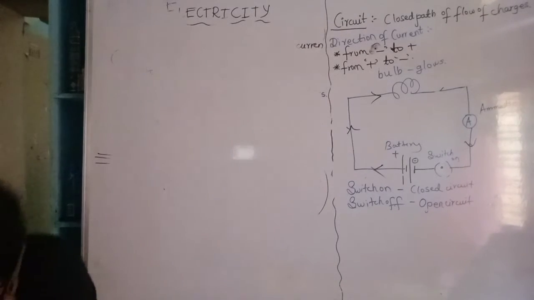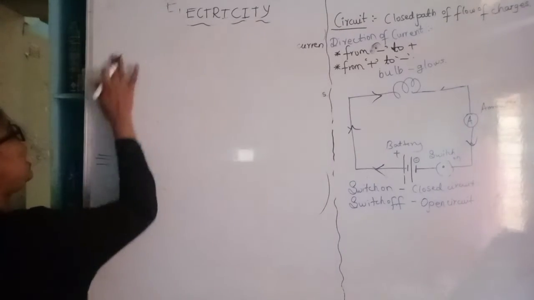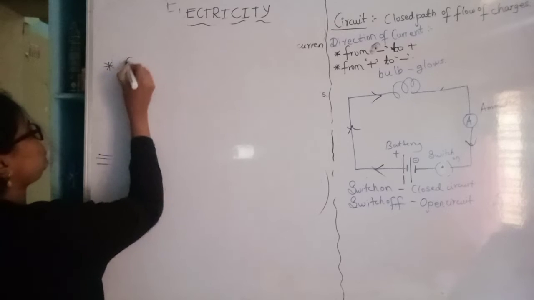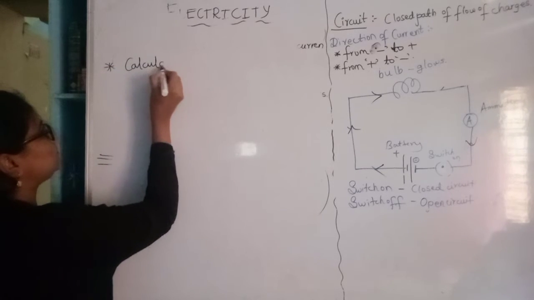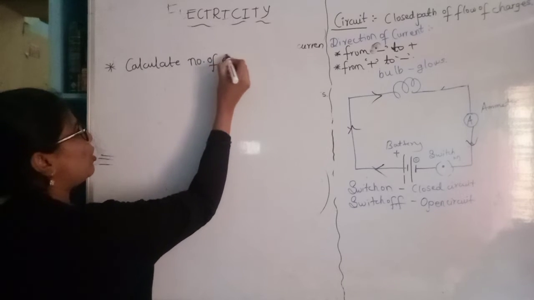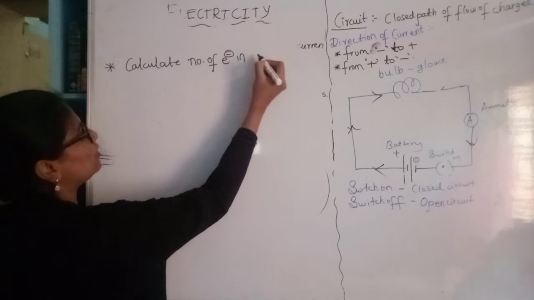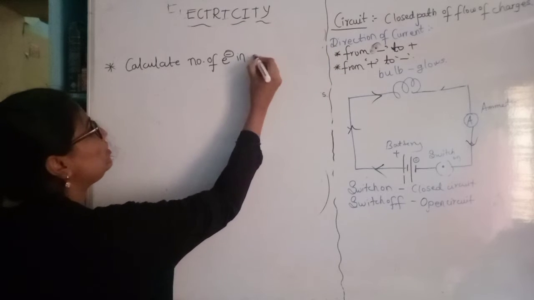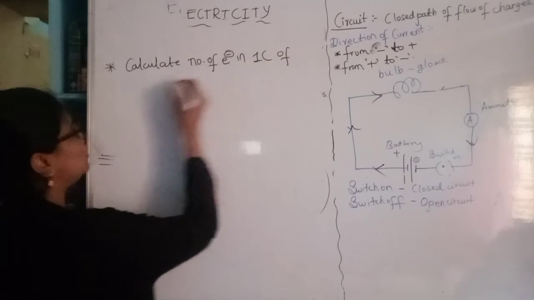Now let us consider a problem in our NCERT textbook. The problem goes like this actually. They asked us to calculate the number of electrons in 1 coulomb of charge.